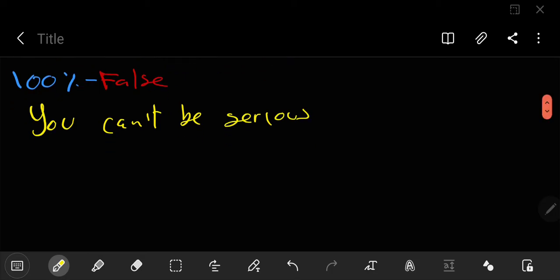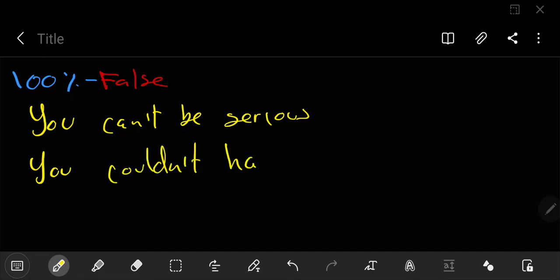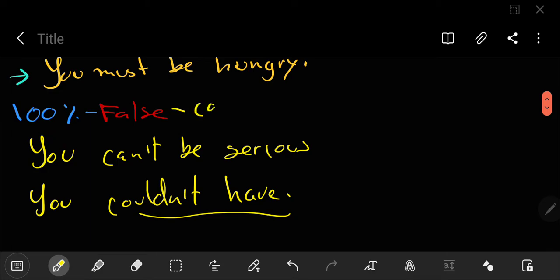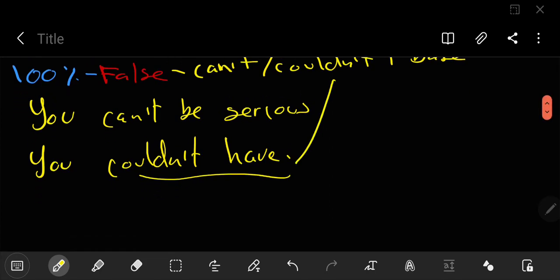Right? You can also say couldn't. In this case, you can say you couldn't have. You couldn't have. Right? And obviously, we mean seen them, or you couldn't have said hi, etc. Right? And we're only taking into account this because it's the same structure as the other one. Can't, couldn't, plus the base form of the verb, right? Let's put another one. You can't be serious. You couldn't have. No pudiste haberlo hecho, no.